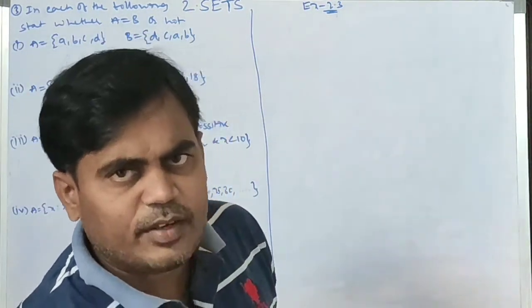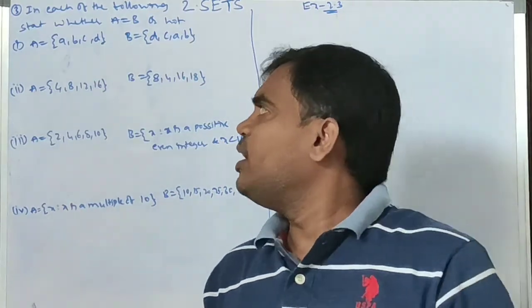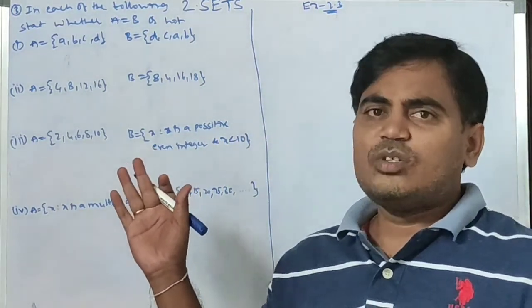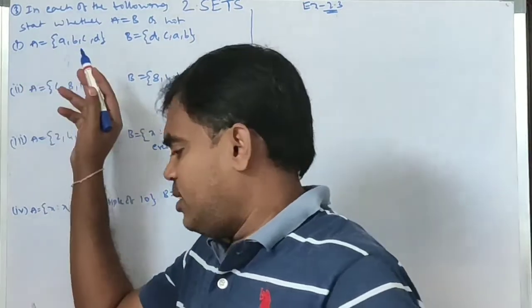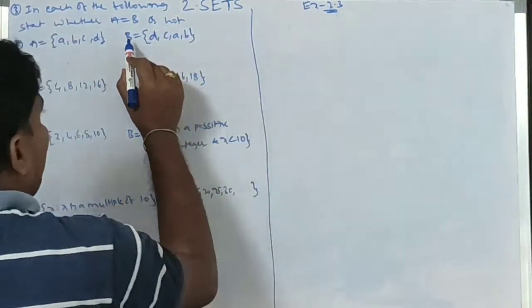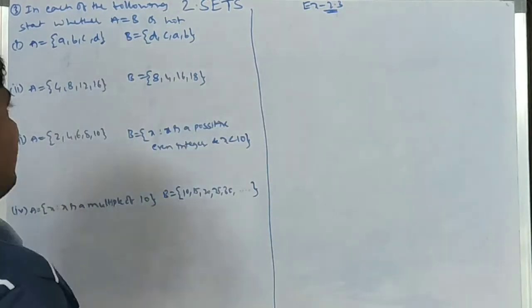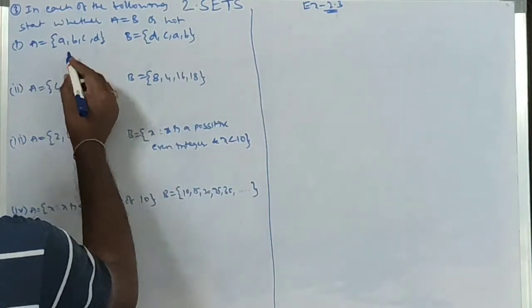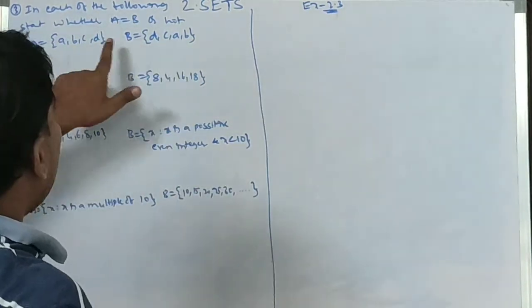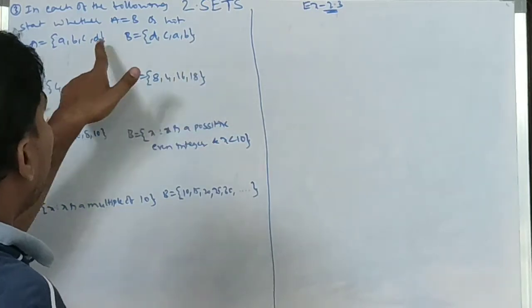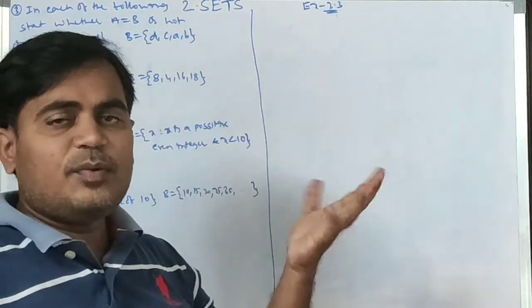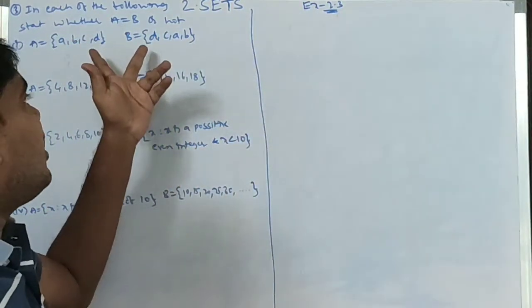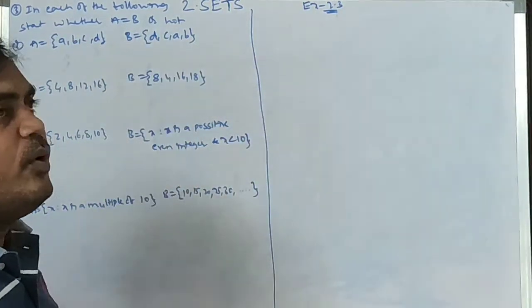We need to state whether A equal to B or not, simply. If it is given in the roster form, we can easily write. So A has elements a, b, c, d, B has d, c, a, b. The number of elements are equal, and the elements present in the sets A and B are also the same.